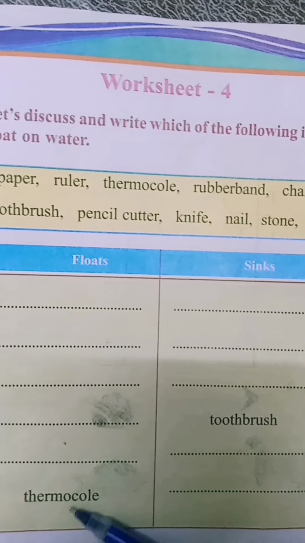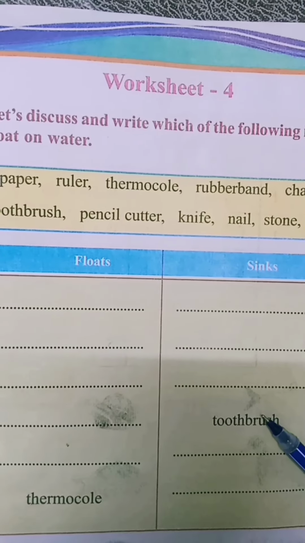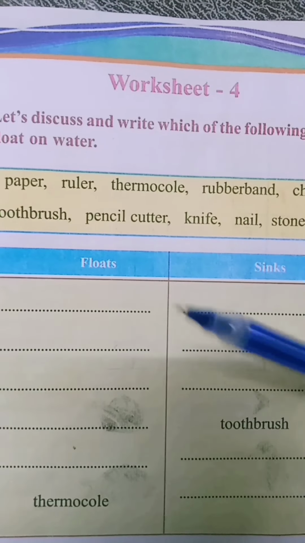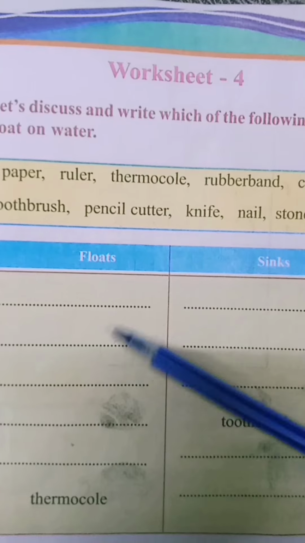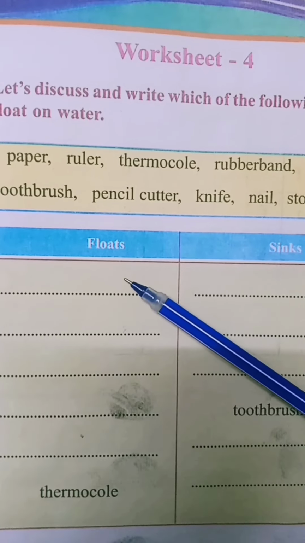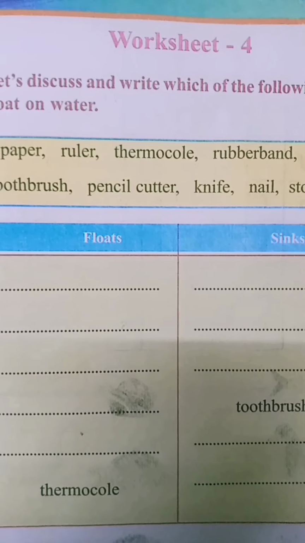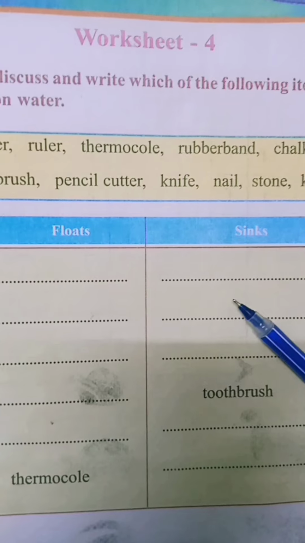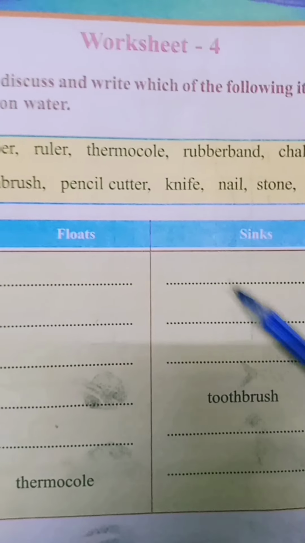Here, thermocol and this toothbrush. Children, we all know that lightweight items float on water. Then, the things with more weight sink into the water. Now look here.